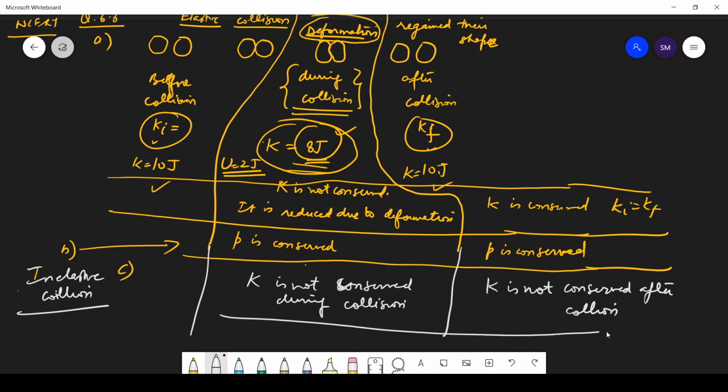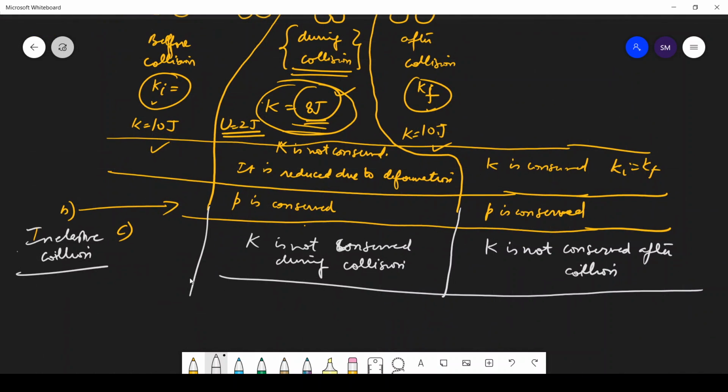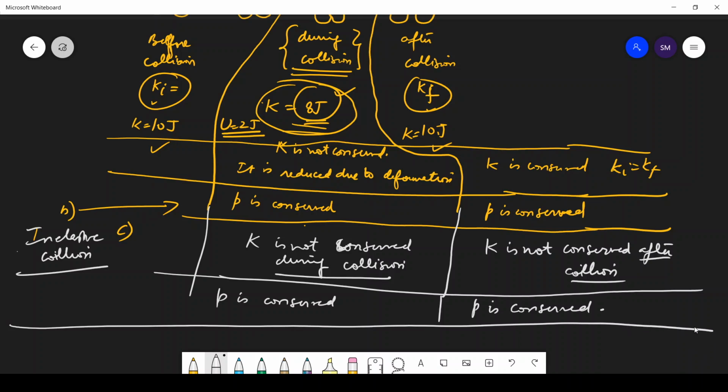But the momentum is conserved during collision also and after collision also. So this was your part C.